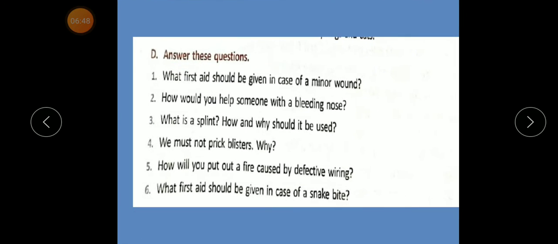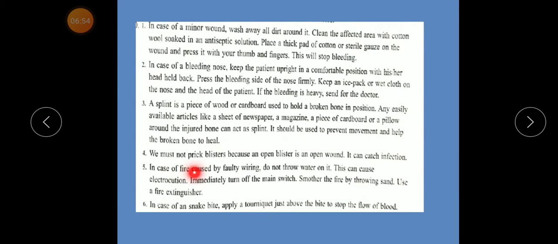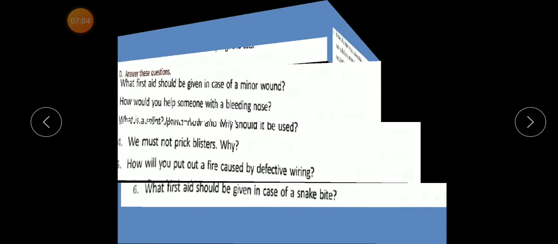Number 4. We must not prick a blister, and why? We must not prick a blister because an open blister is an open wound. It can catch infection.